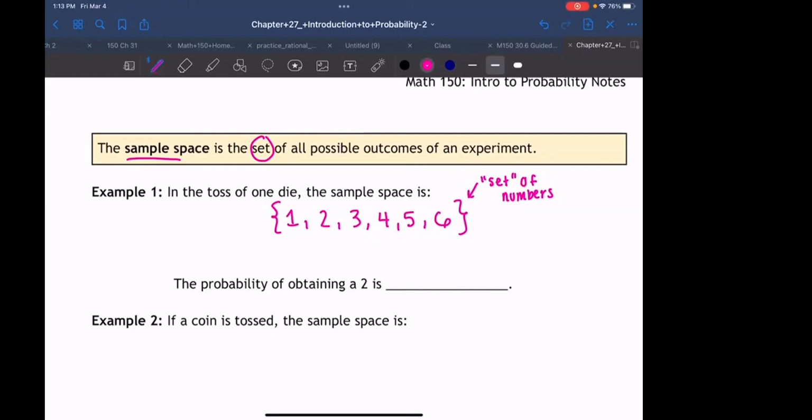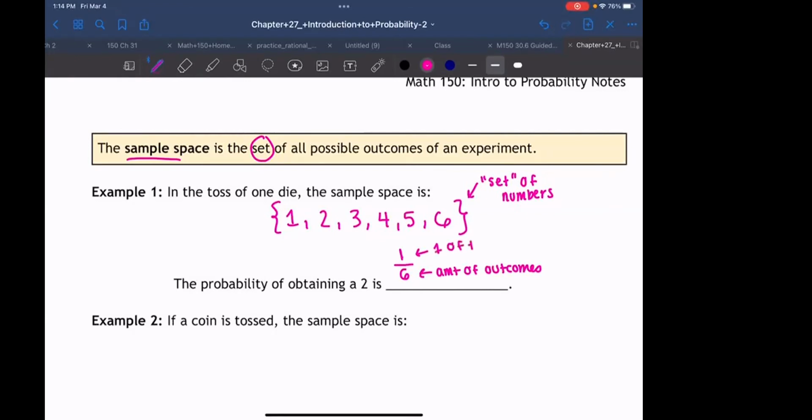How would I find the probability of getting a 2? 1 out of 6, right? So let's kind of talk about that. Well, there's 6 possible outcomes here, right? So this is the amount of outcomes. And all of the outcomes have equal probability, right? So 2 just represents one of the possible outcomes.